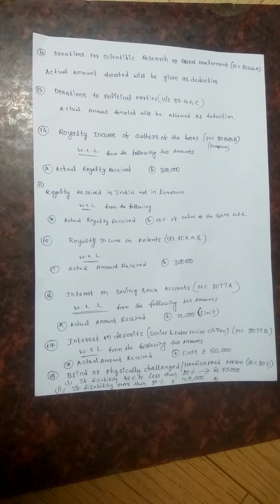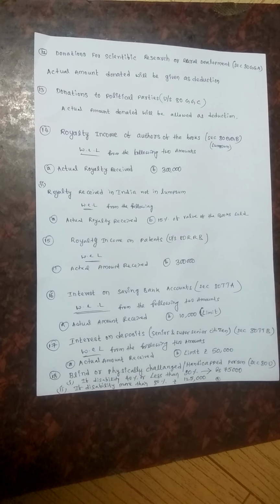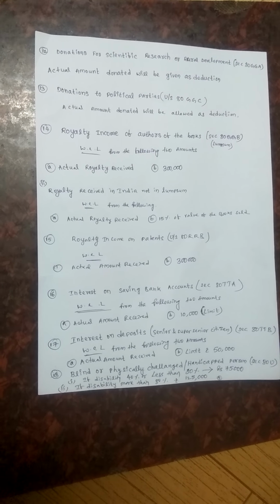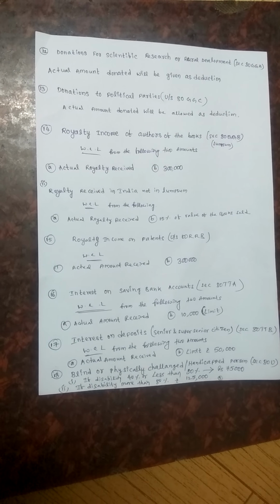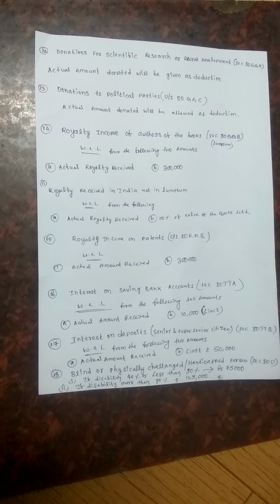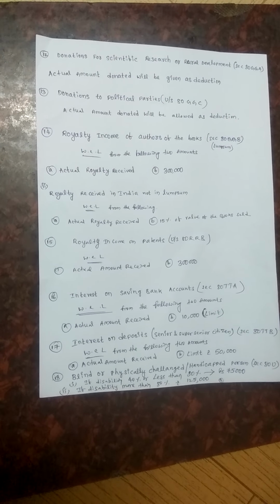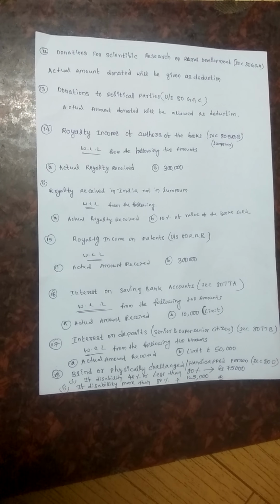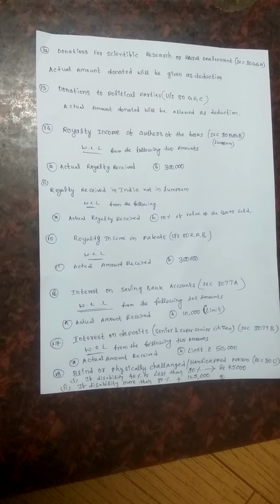For royalty received in India not in a lump sum, whichever is less from the following: actual royalty received and 15% of the value of the books sold. And the royalty income of patents, 80RRB: whichever is less, the actual amount received and 3 lakhs.